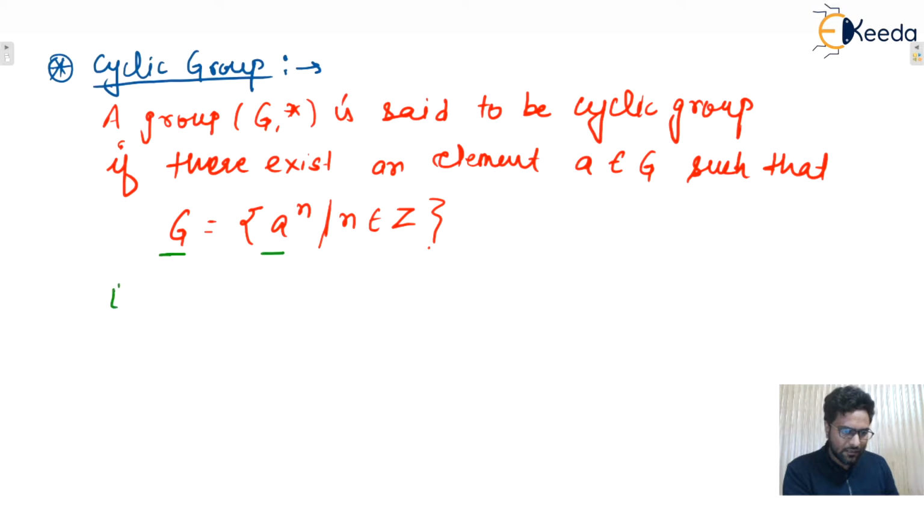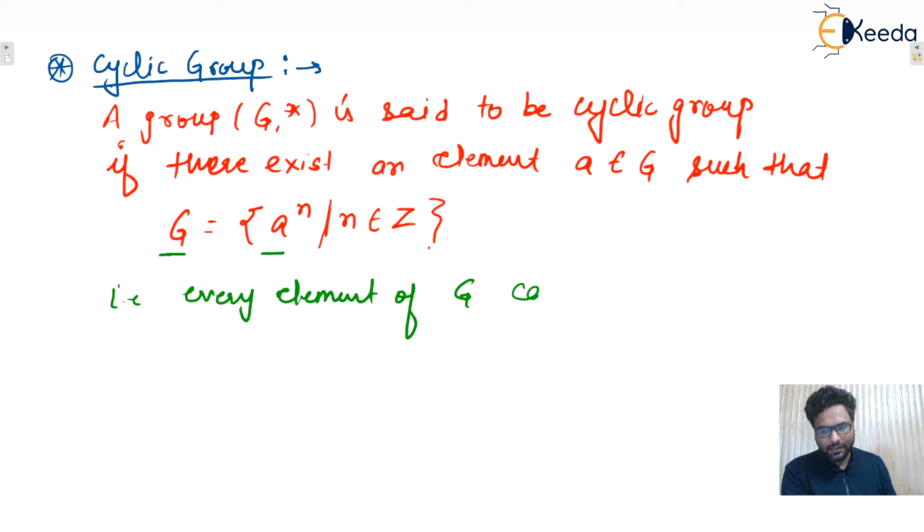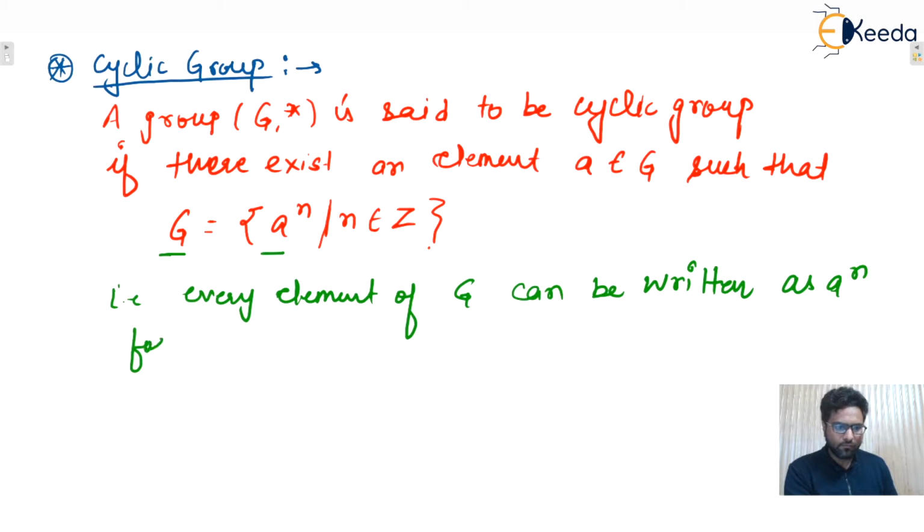In another way, we can say that every element of G can be written as a raised to power n for some integer n.